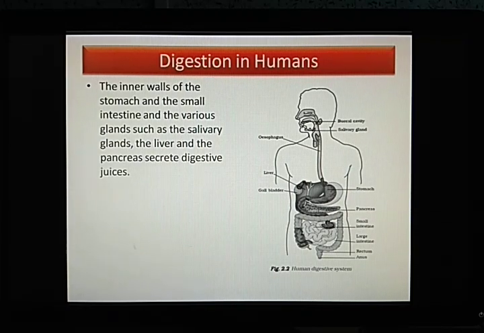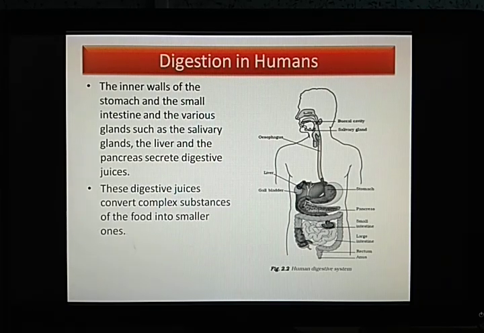So from where are these digestive juices secreted? From the walls of the stomach. We know the walls of the stomach give out what? Hydrochloric acid. There is hydrochloric acid in the stomach. Then there are some glands which help in the secretion of these digestive juices. Also there are some organs, the liver and the pancreas. They also give out digestive juices. The liver gives out the bile juice. The pancreas gives us the pancreatic juices. So these are also very important in the digestion process.